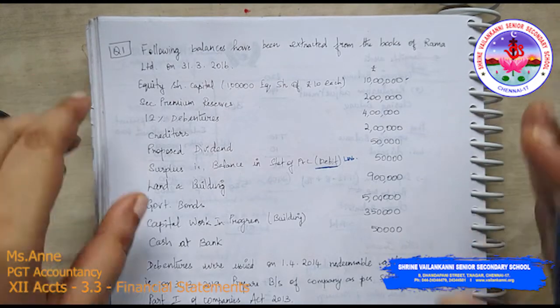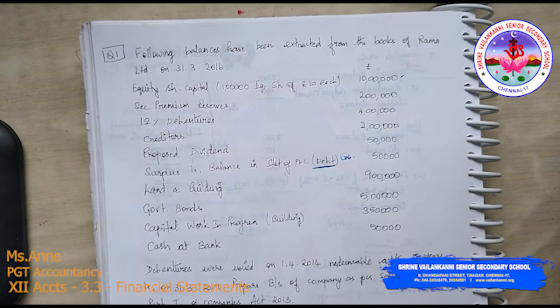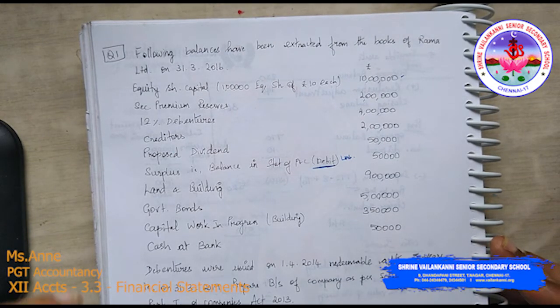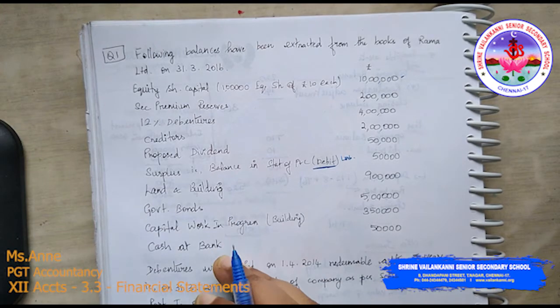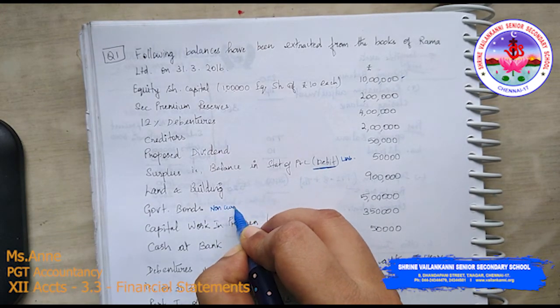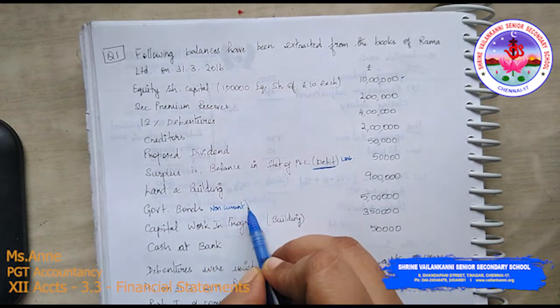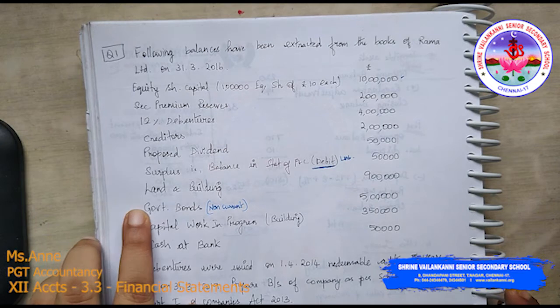Then you have land and building. Land and building is a fixed asset, property, plant and equipment. Under tangible assets it will come. Government bonds, I am assuming it to be non-current, so I will write it in the non-current investment.